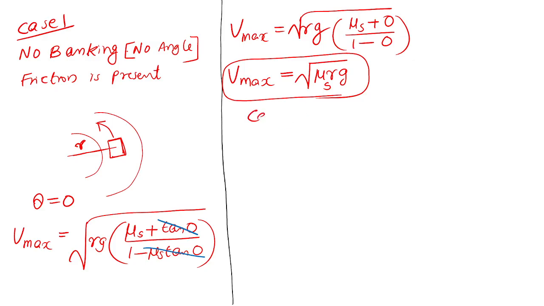Case 2. Case 2, ask, this will be asked in the exam. Okay. Case 2 means banking is there. Banking is there. Means theta is there. Understood? Theta is present. But no friction. Suppose during the rainy season. Understood? During the rainy season, the car is taking a sharp turn.